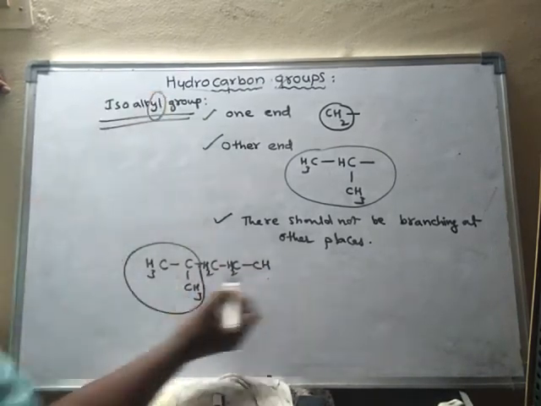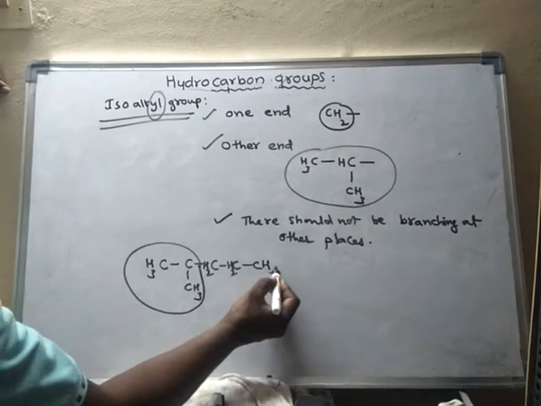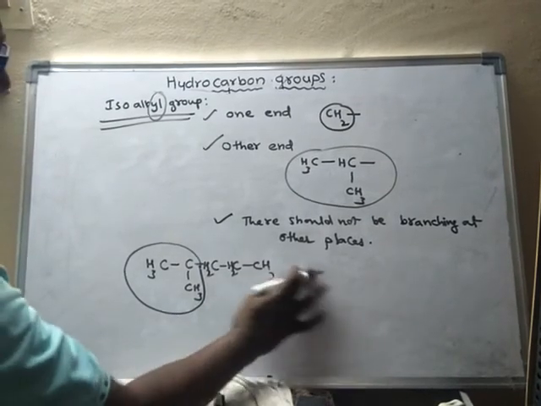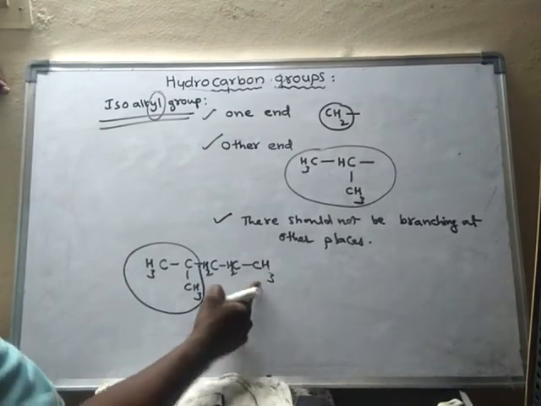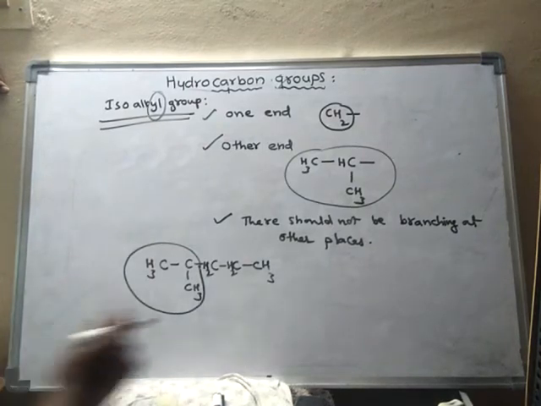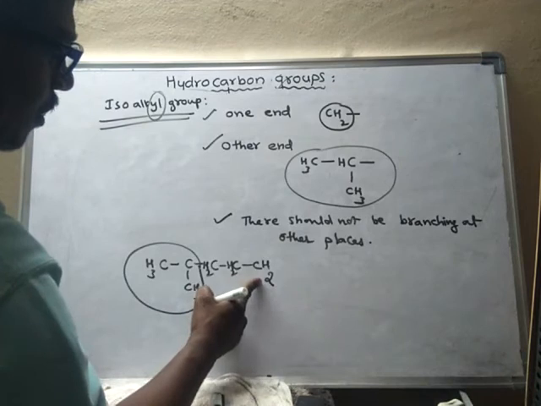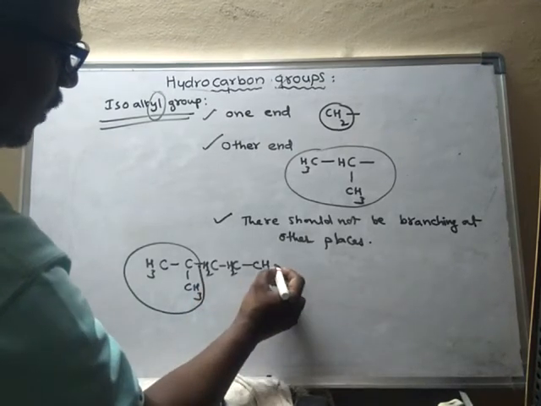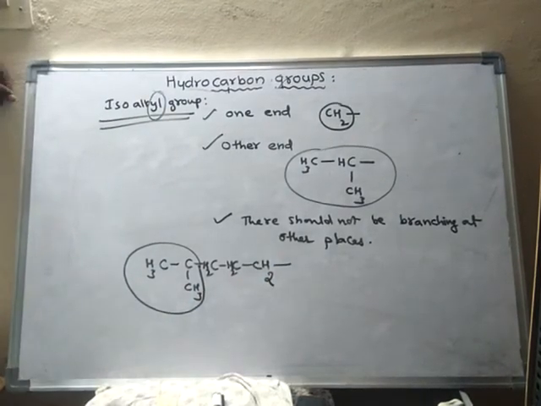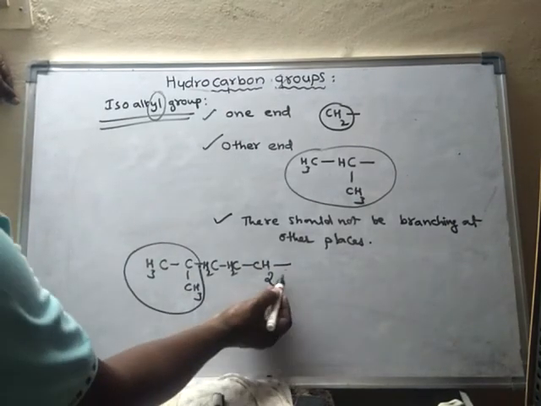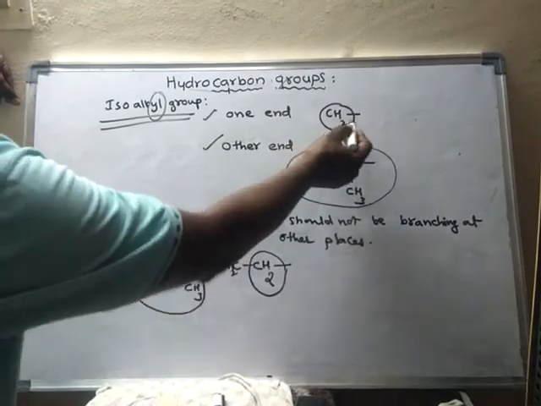As it is an alkyl group, we have to remove one hydrogen, otherwise it would have three hydrogens. At this other end we remove one hydrogen, which means one bond is empty. So the other end has a CH2 group.